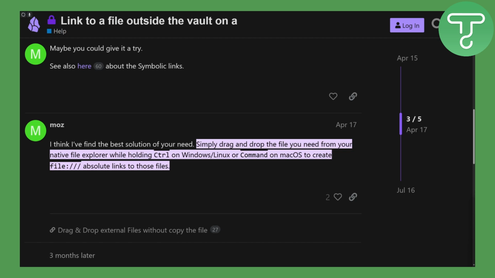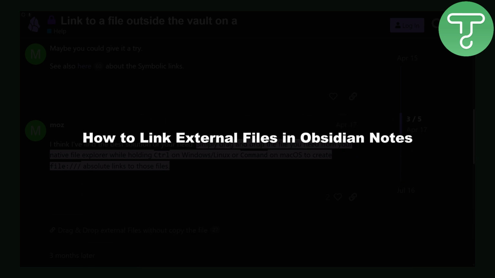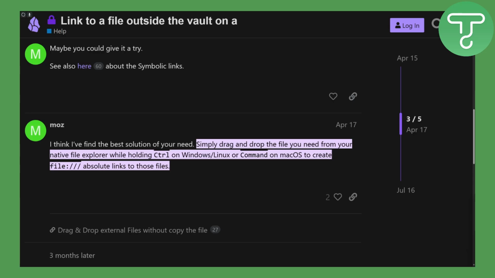Today we will be discussing how to link external files in Obsidian nodes. This is going to be a step-by-step process, so make sure you follow along.